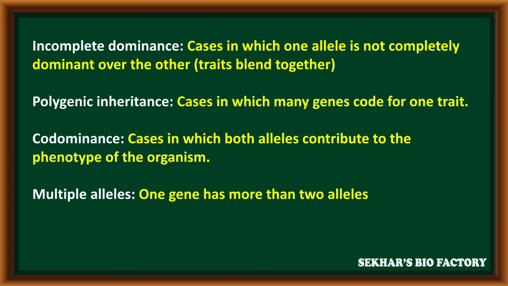Codominance, in which both alleles contribute to the phenotype of an organism. Multiple alleles, where one gene has more than two alleles. In these four cases, Mendel's monohybrid cross results do not resemble: incomplete dominance, polygenic inheritance, codominance, and multiple alleles. These are exceptions to Mendel's monohybrid cross results.